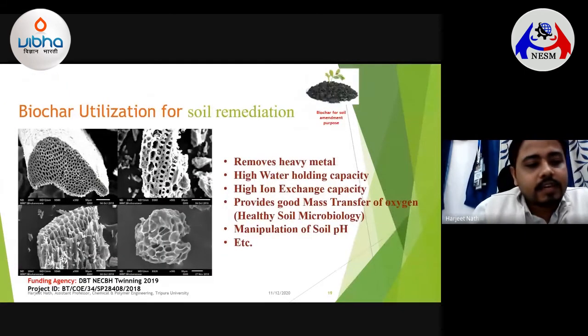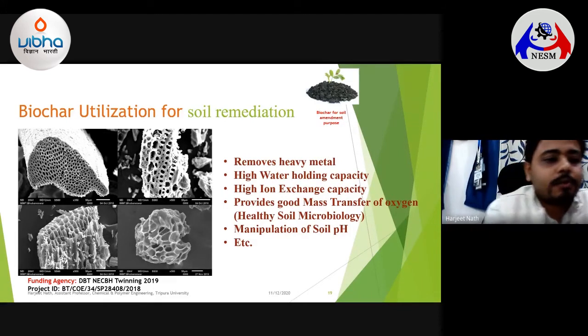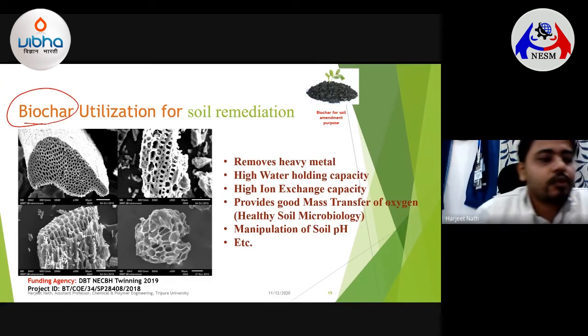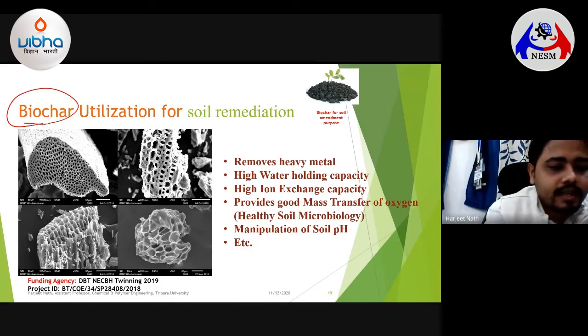As I have already said, after the syngas has been extracted from the sample, you are left with something called biochar, or char. If your feed materials are bio-based samples or biomasses, you get biochar. Otherwise, if you use coal, it will only give you char. These chars are found to be very good in nature, owing to their very high surface area and porous structure.